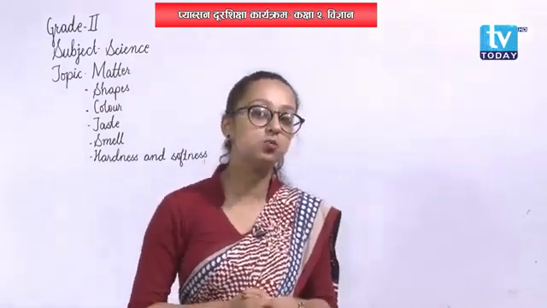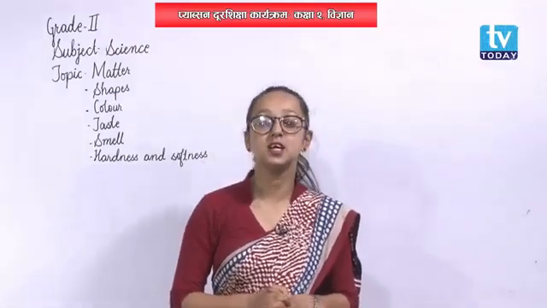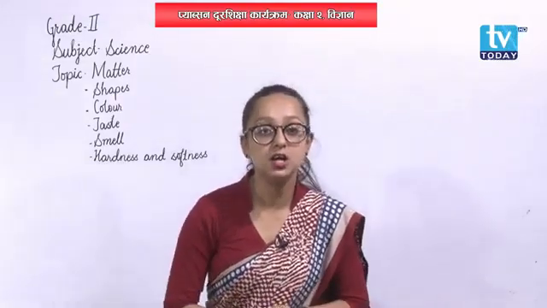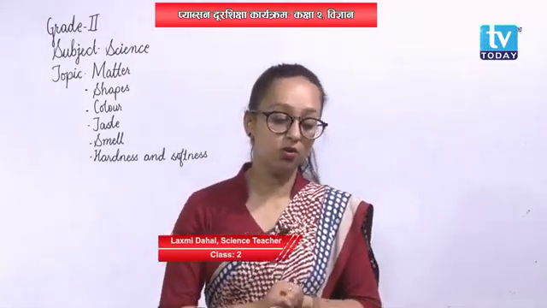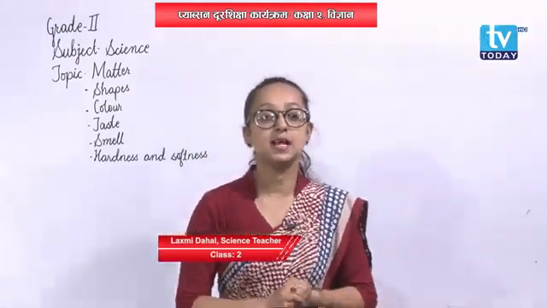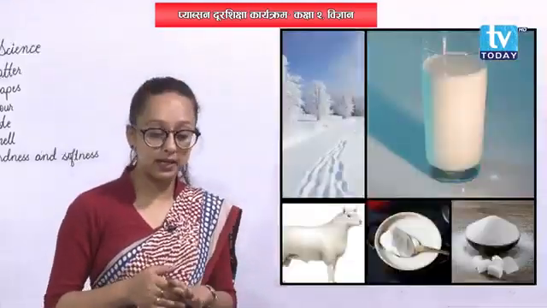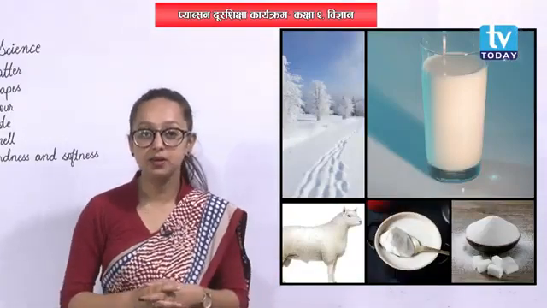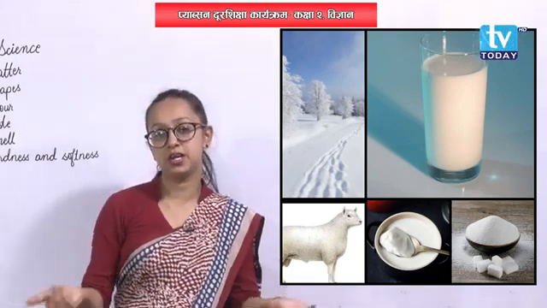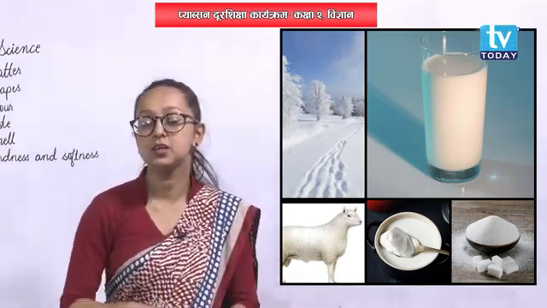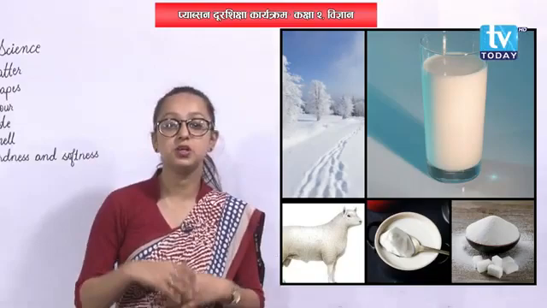Did you drink milk this morning? Okay. Milk, is it yellow in color? No, right? Milk is also white in color. Curd, what about the curd? The color of the curd is also white. So the objects that are white in color are snow, sugar, milk, salt, sheep. They all are white in color. Maybe the dress you are wearing may also be white in color, because the color of the dress varies upon your interest, isn't it? Upon your choice.